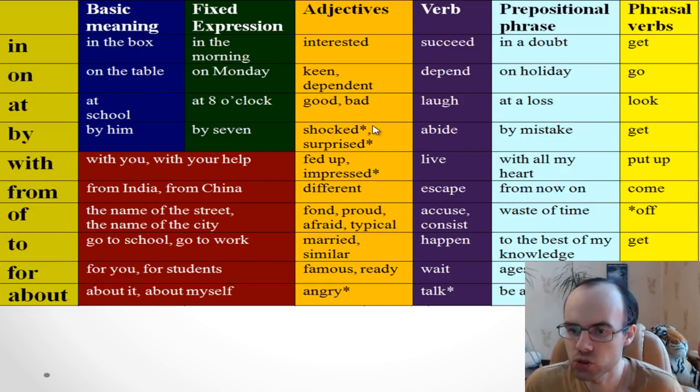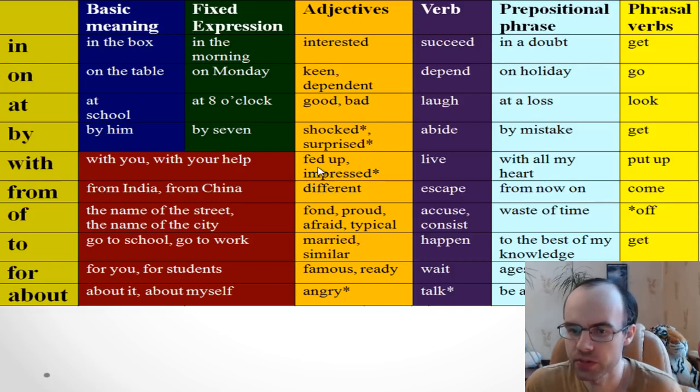But you also need to pay attention to the fact that sometimes, my friend, one adjective can be used with two prepositions. So you can say shocked by or surprised by, or you can also say shocked at or surprised at. So it's also correct. Okay, I also have to tell you one very important thing in addition to all this information just a bit later.